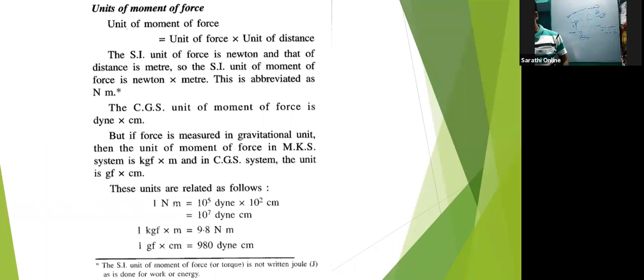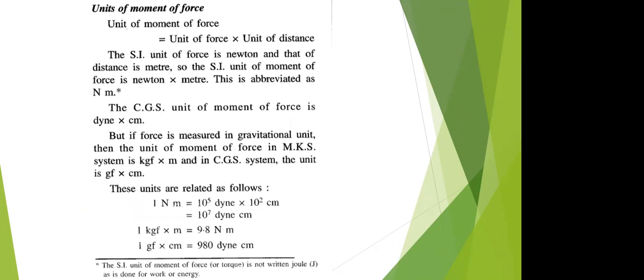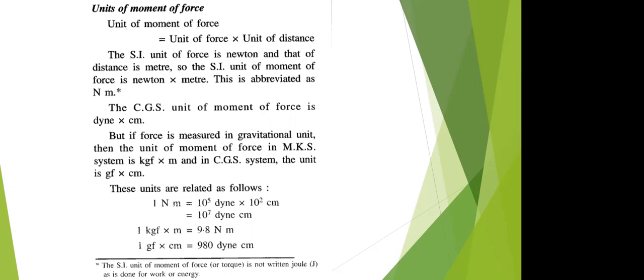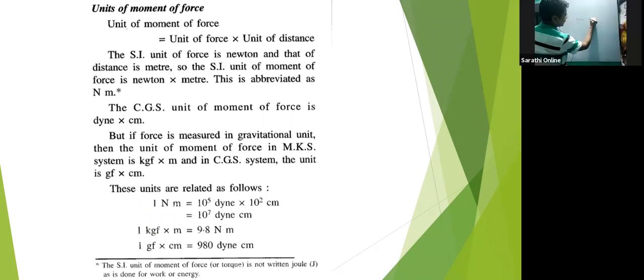Then units of moment of force, or moment of torque. Torque is R F, so R is in meter, F is in Newton.